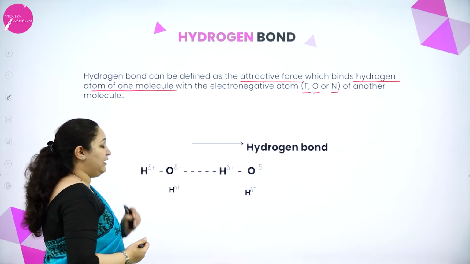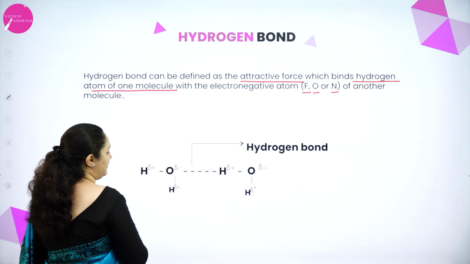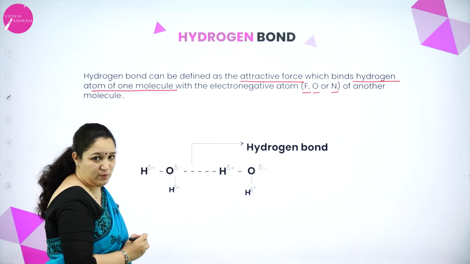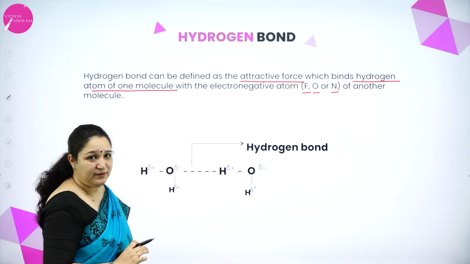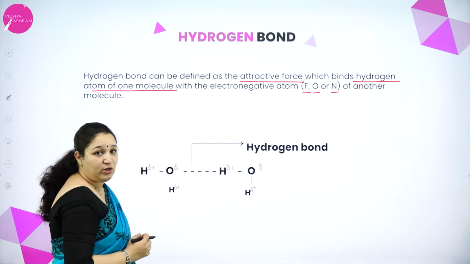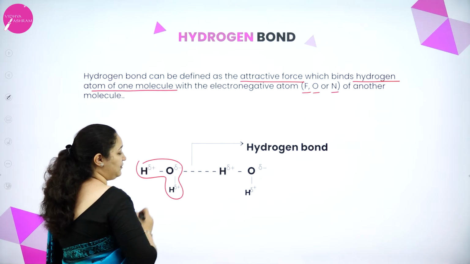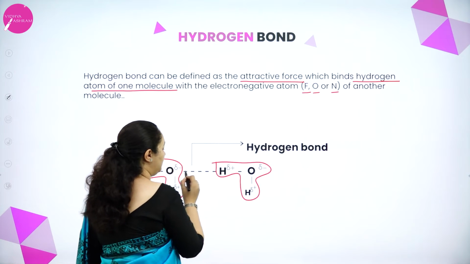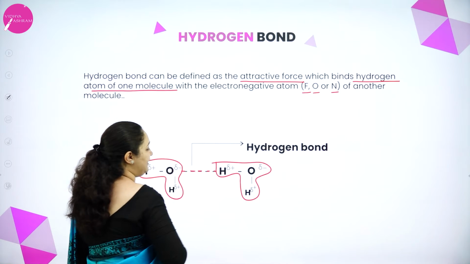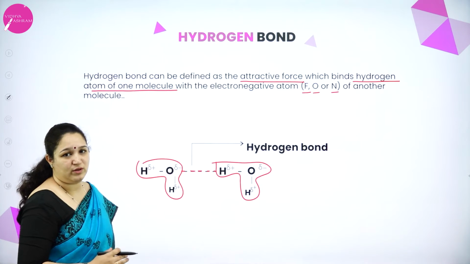For example, I have taken water here, H2O. You can see oxygen is partially negatively charged, hydrogen gets partially positively charged, so it's a dipole molecule, correct? Or a polar molecule, I can also say. Now one molecule's oxygen is being attracted towards the hydrogen atom of another molecule. You can see there is a dotted line which we have shown, and this is called a hydrogen bond.